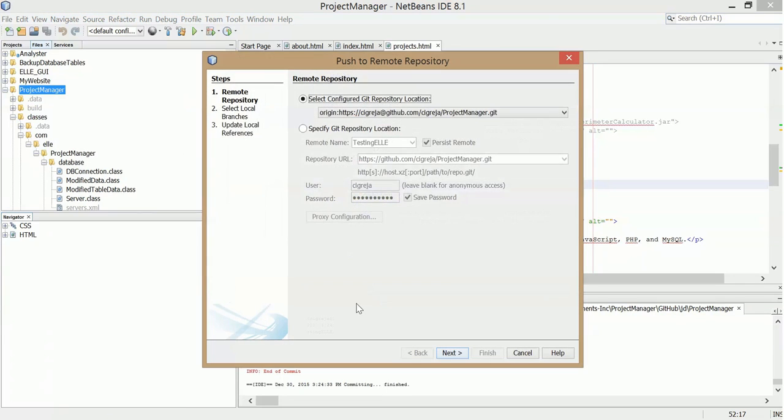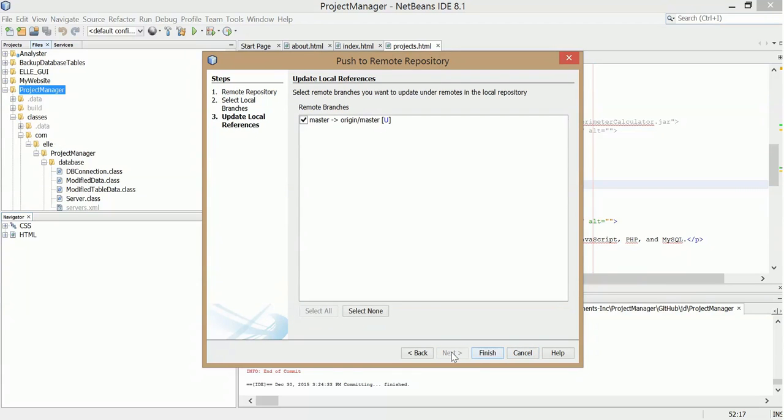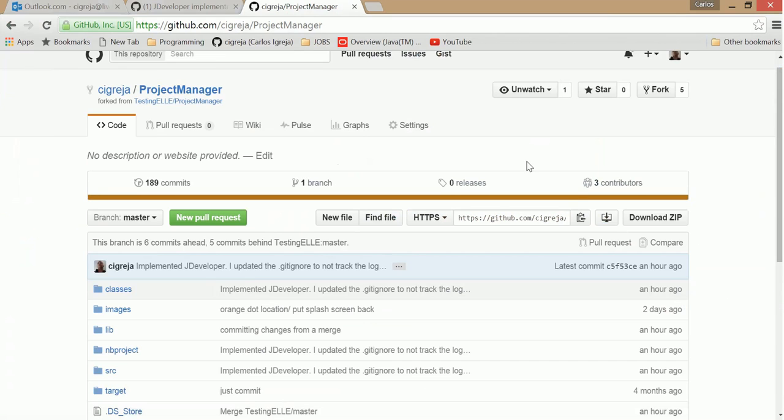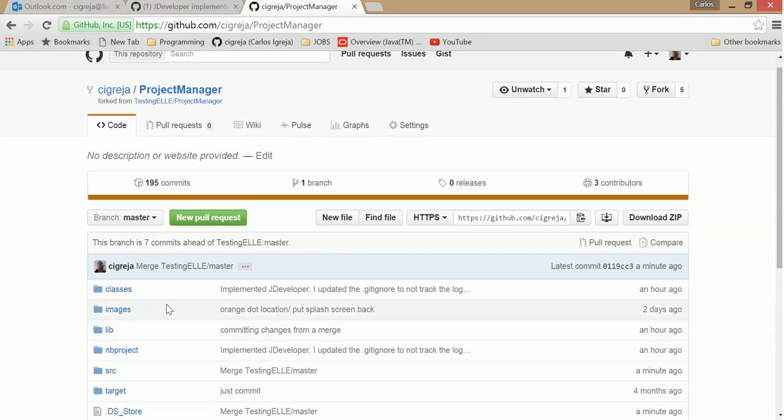to my repository, and go check that on GitHub. This said 6 commits ahead and 5 commits behind, so I'm gonna refresh this page and see what it says. So 7 commits ahead now. Basically I took all that code and merged it, so it's 7 commits now, and resolved the conflicts. So now this is ready to go.